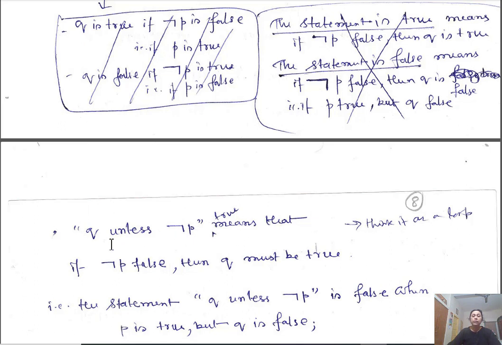This means, what? I can think of it as a loop. So Q unless this.